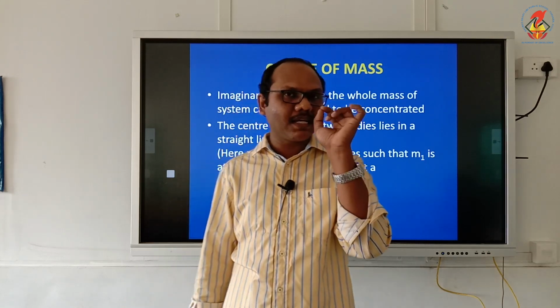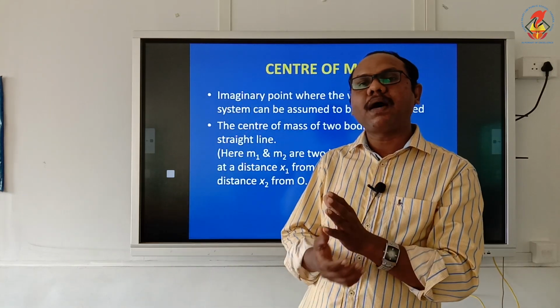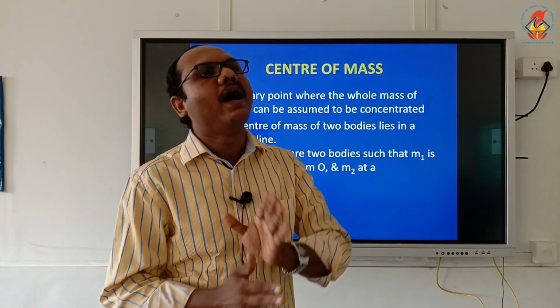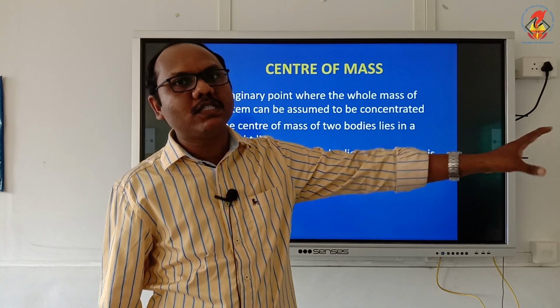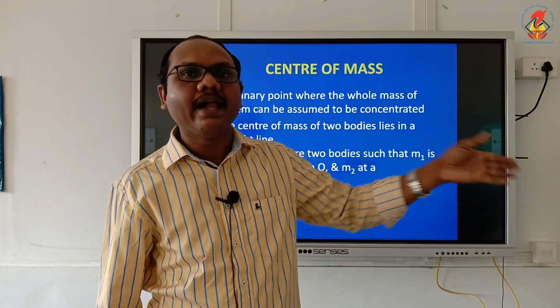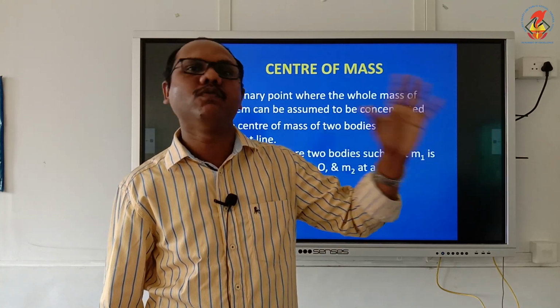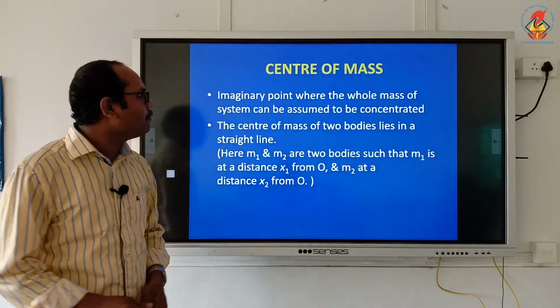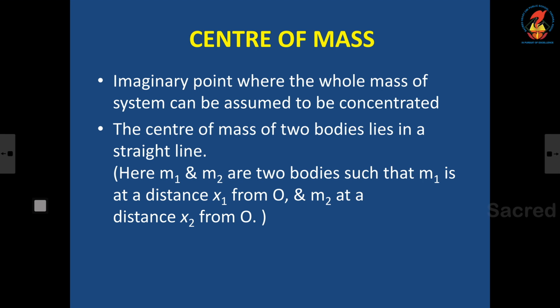So if I consider a center of mass point, all the particles move in the same direction as the center of mass moves. Okay. So the imaginary point where the whole mass of the system can be assumed to be concentrated is called the center of mass. The center of mass of two bodies lies in a straight line.